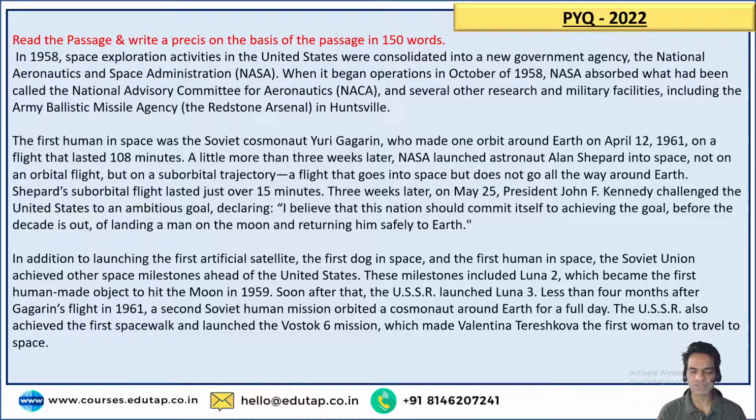In addition to launching the first artificial satellite, the first dog in space, and the first human in space, the Soviet Union achieved other space milestones ahead of the United States. Now, these milestones included Luna 2, which became the first human-made object to hit the moon in 1959. Soon after that, the USSR launched Luna 3. Less than 4 months after Gagarin's flight in 1961, a second Soviet human mission orbited a cosmonaut around Earth for a full day. The USSR also achieved the first spacewalk and launched the Vostok 6 mission, which made Valentina Tereshkova the first woman to travel to space.